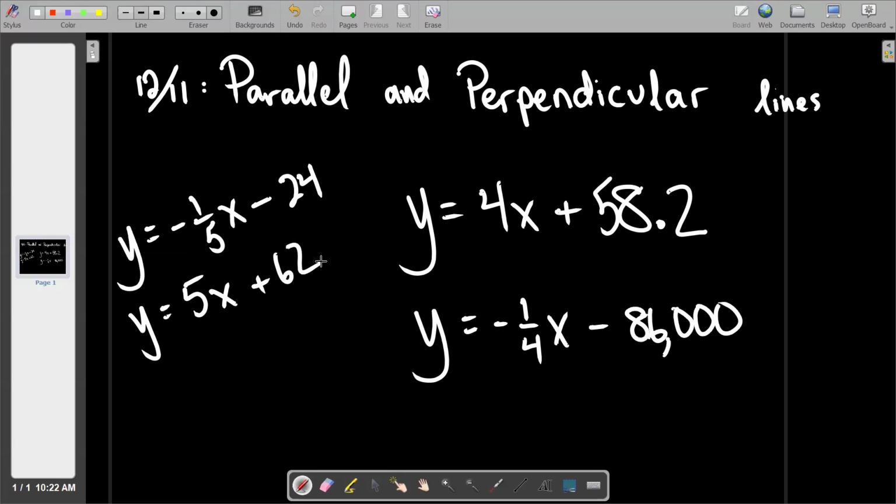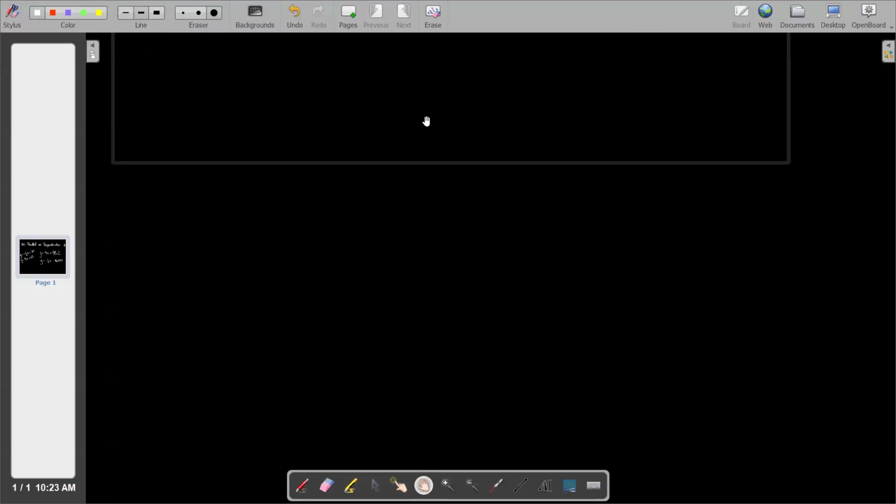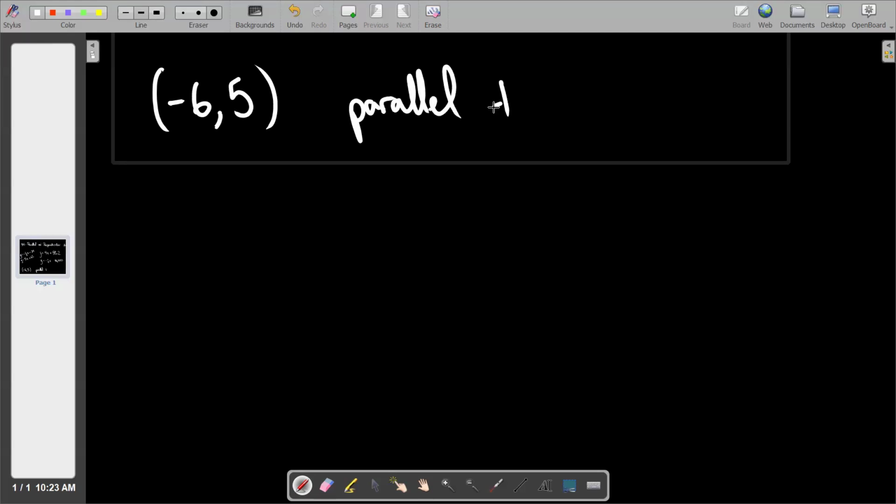So at this point, do you understand what I mean when I say parallel and perpendicular? Okay, then let's get to our examples, because once you understand, I feel like you guys kind of get that. So when you see the problems, I think you're going to be like, yeah, we can do this. So our first example, all that was just kind of a warm up, is this. I want us to write the equation of a line that goes through this point, (-6, 5), and the rule is it has to be parallel to the line y equals 1/2 of x minus 4.